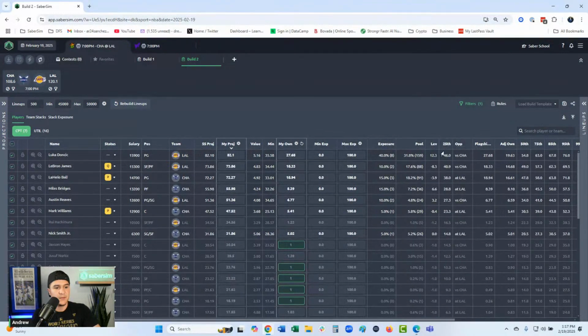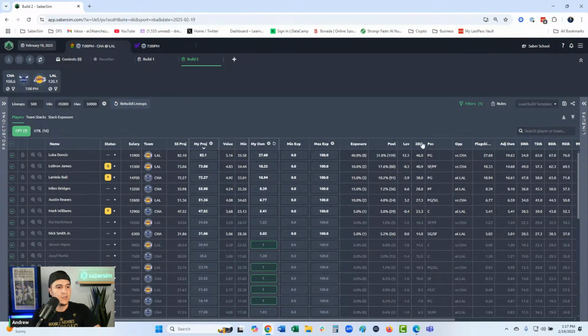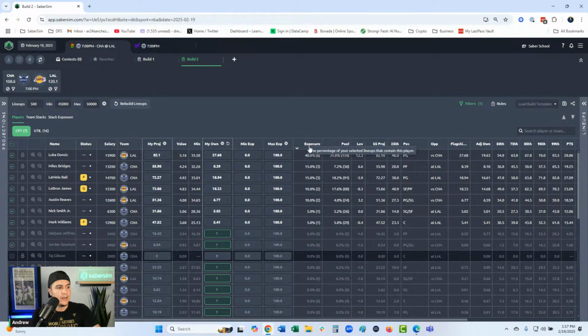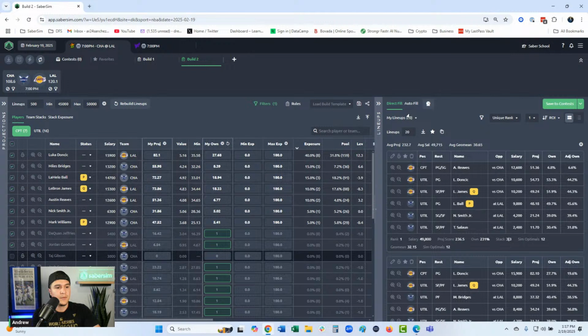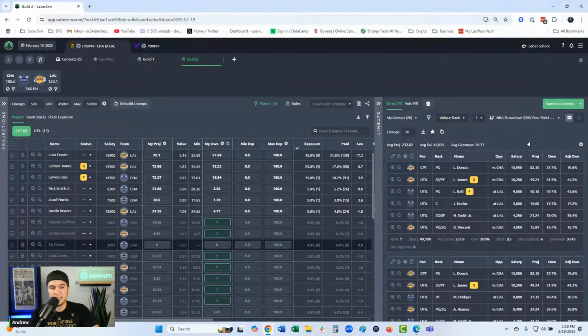I'm going to move some columns around. Don't really care for opponent. Don't really care for position. All right, I like these columns a little bit better. Cool, so what next? If you've uploaded a file, notice that in run a contest sim, it'll change to ROI automatically, so you don't need to do anything additional unless you're using a custom contest sim. All right, so I have my ROI here.